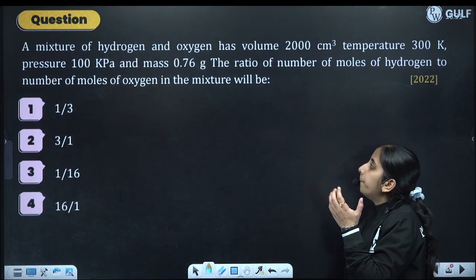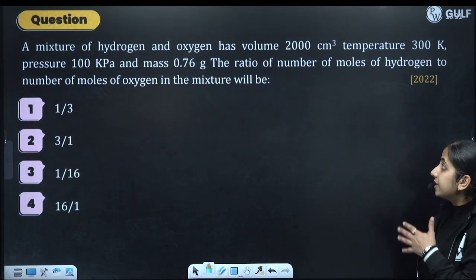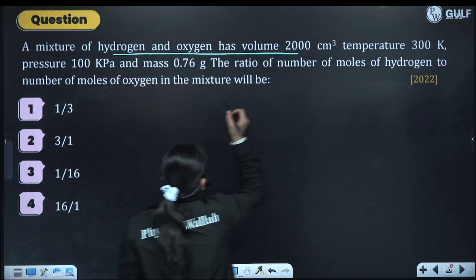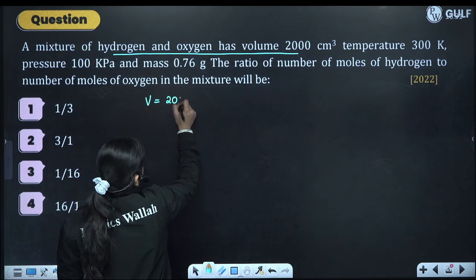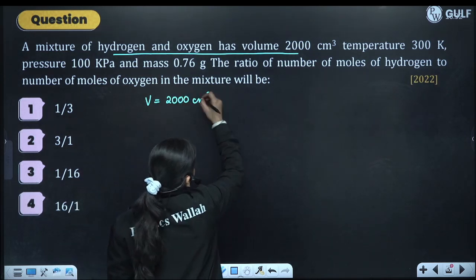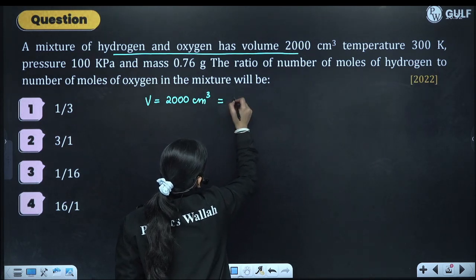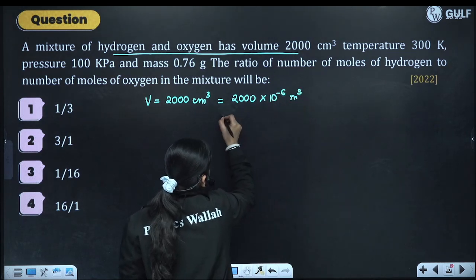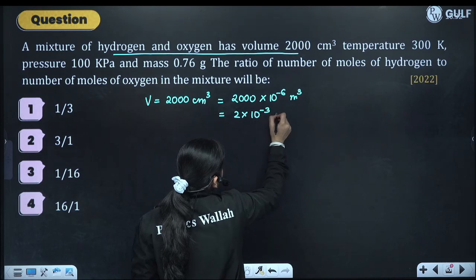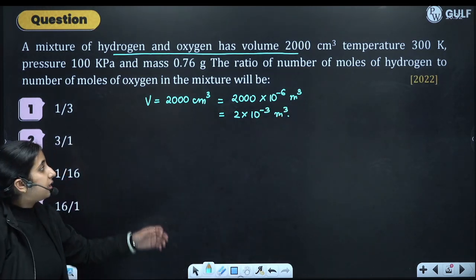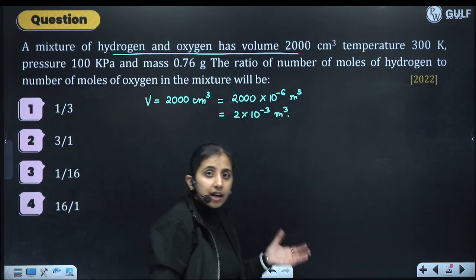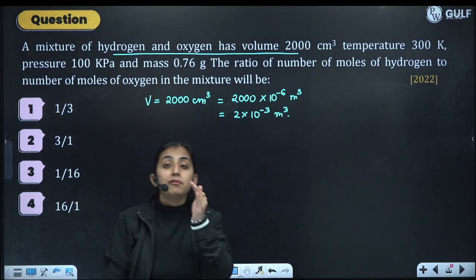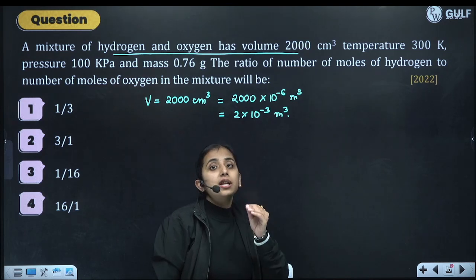See next question. A mixture of hydrogen and oxygen gas has volume 2000 centimeter cube. So we have a mixture, okay, and the total volume is 2000 centimeter cube. So this will amount to 2000 into 10 raised to the power minus 6 meter cube, so 2 into 10 raised to the power minus 3 meter cube. I am doing every question stepwise so that you can understand. But in paper you have to save time by keeping the steps as few as possible.